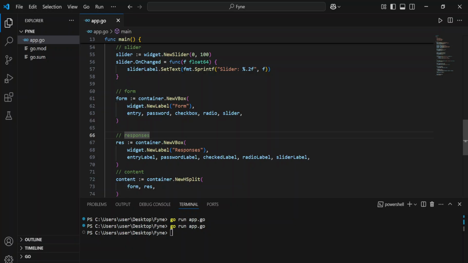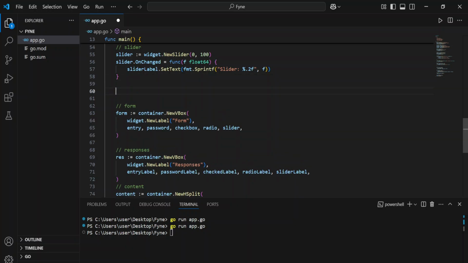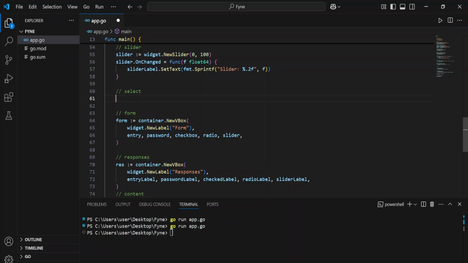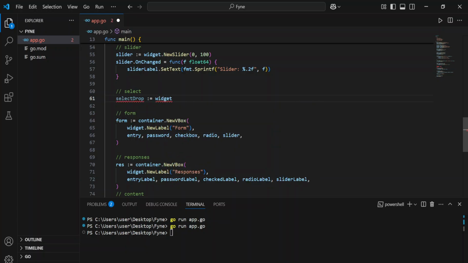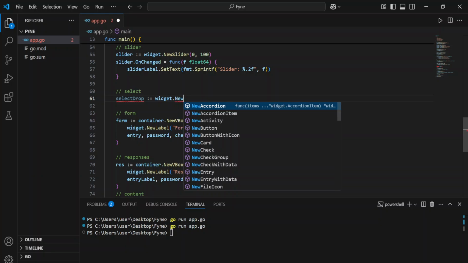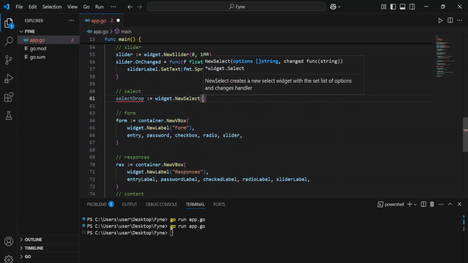And then one last thing we can cover is select, where the user is given a list of options to select from. So we can say select drop. We can have a widget new select, and then we can have a list of options, which is going to be a string.